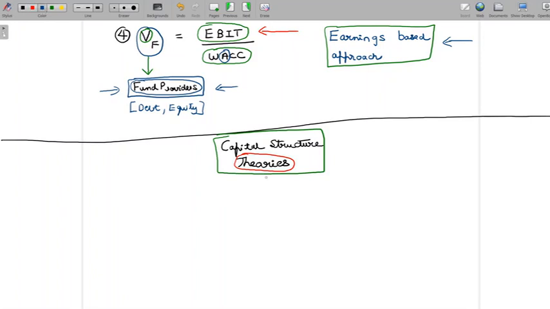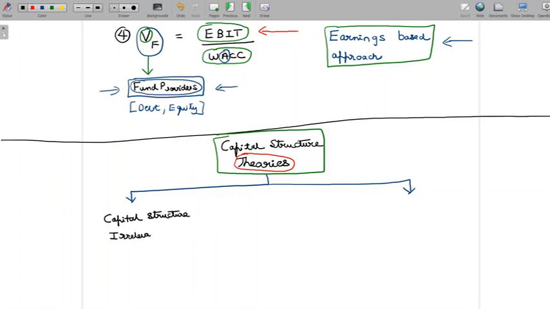So I'm going to classify the capital structure theories broadly into 2. We have what we call capital structure irrelevance theory. This is one classification, and the other is capital structure relevance theory.